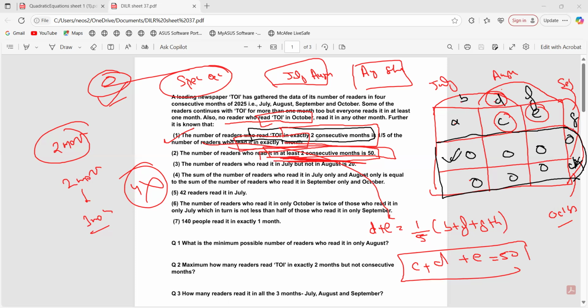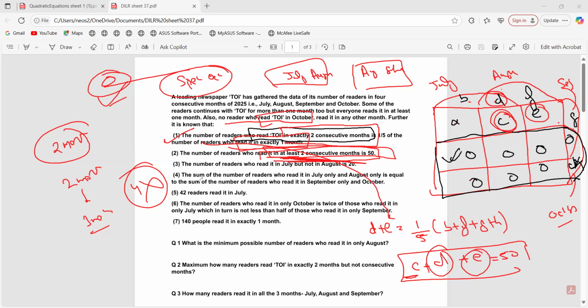Right, now you're left with three options. One is July, August. Then August, September. Then July, August, September, which is the combination of these. July, August is this one. August, September is this one. July, August, September is the combination of these. Okay, got it.